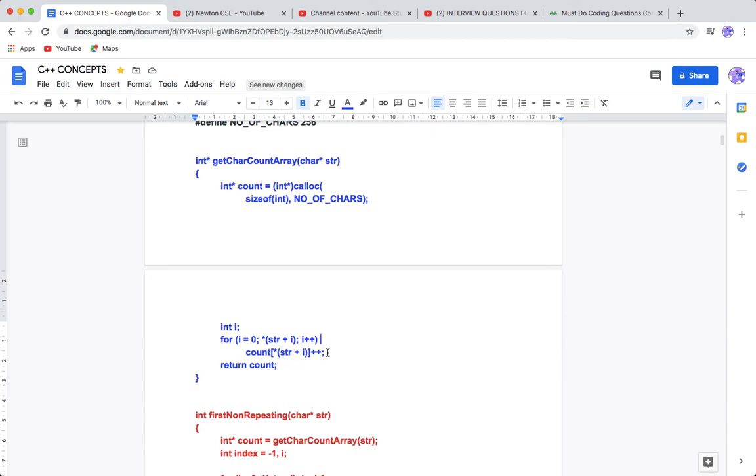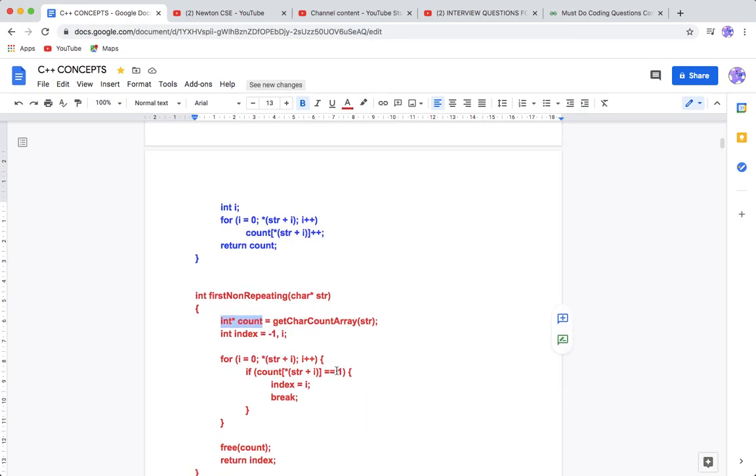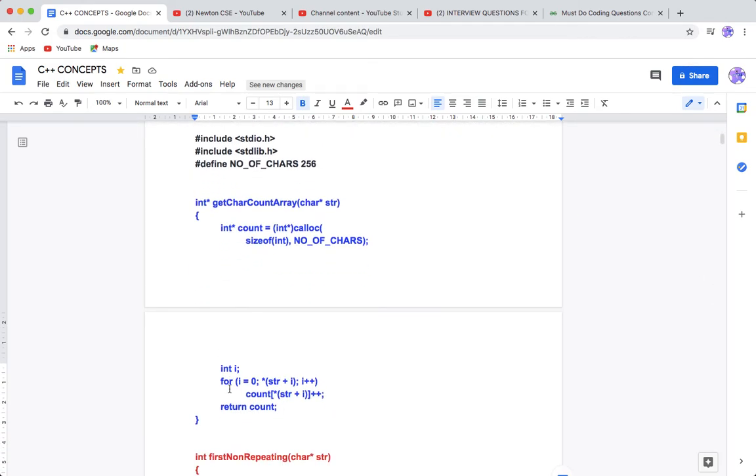It will keep on counting how many times each character is occurring, and that will return our count, which will be of type int. Int star, actually, that is the pointer, so we'll return this pointer. Got it? Once you have this count, you can find out which one is 1. It will be something like 2 2 2 2 2 2.